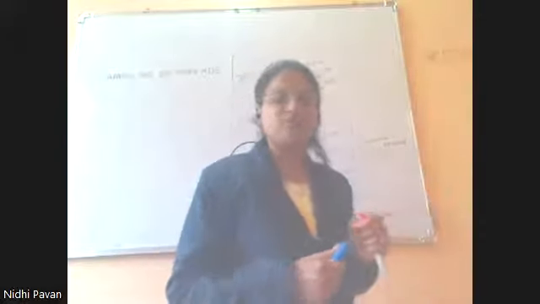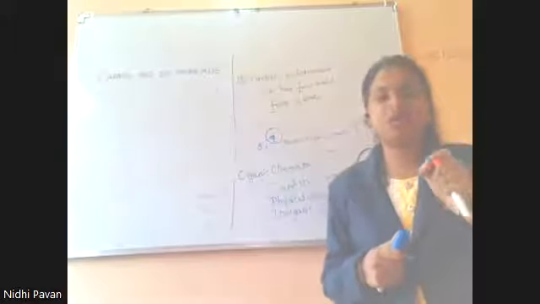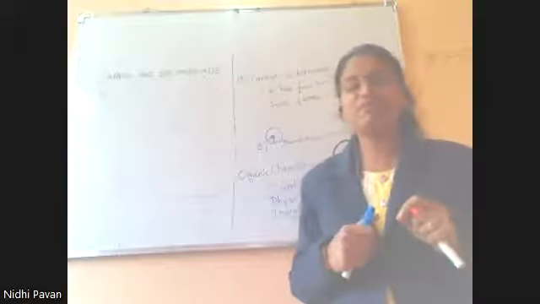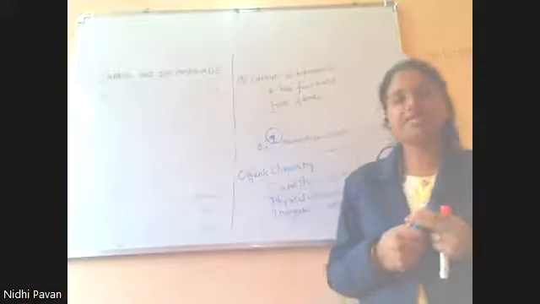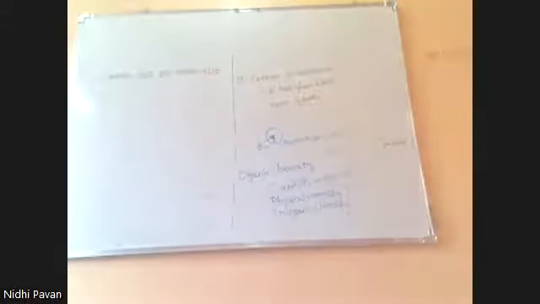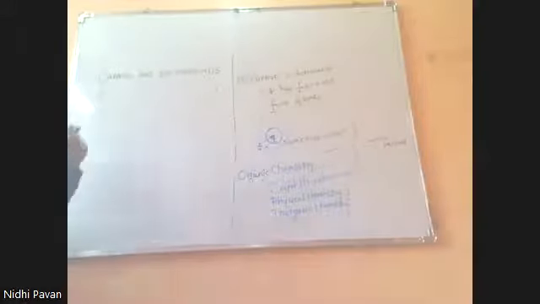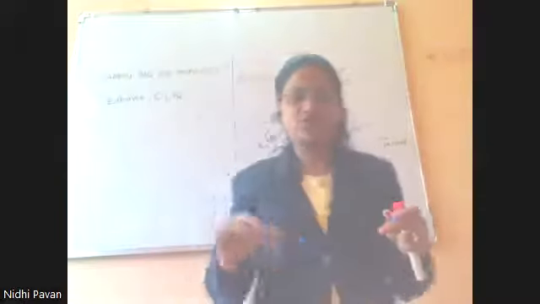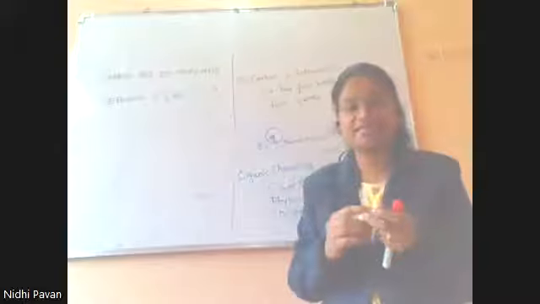In the last session, we discussed the electron dot structure of one carbon compound, which is methane. Today we are going to study one more carbon molecule, which is called ethane. The ethane formula is C2H6. To draw the electron dot structure, you should know the formula. Then it will be very easy.